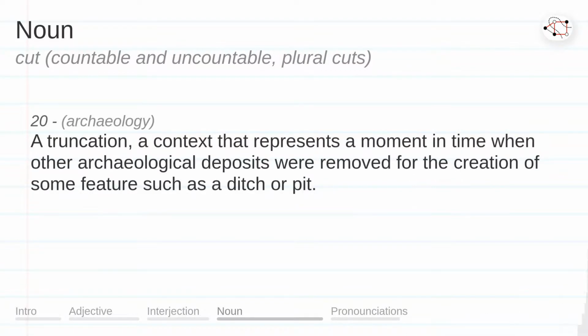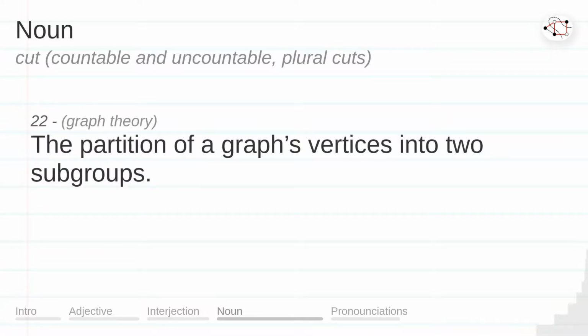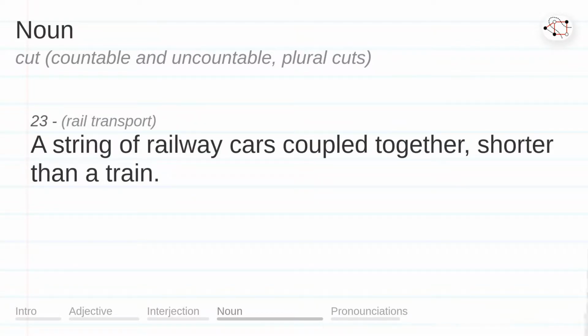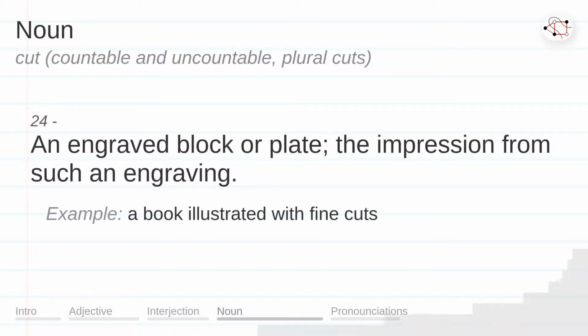A truncation, a context that represents a moment in time when other archaeological deposits were removed for the creation of some feature such as a ditch or pit. A haircut. The partition of a graph's vertices into two subgroups. A string of railway cars coupled together, shorter than a train. An engraved block or plate. The impression from such an engraving. Example. A book illustrated with fine cuts.